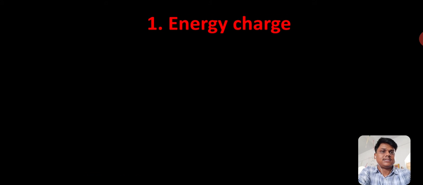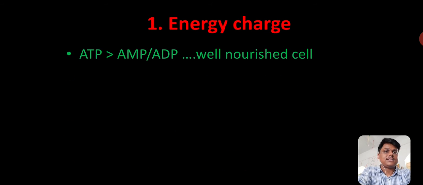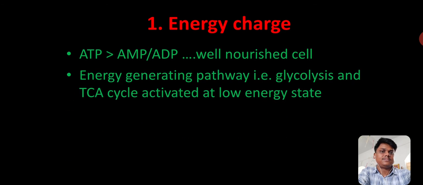Energy charge. Energy charge is the concept which deals with the concentration of ATP in the cell. ATP is high and AMP and ADP are low in a well nourished cell. That is the energy status of the cell.